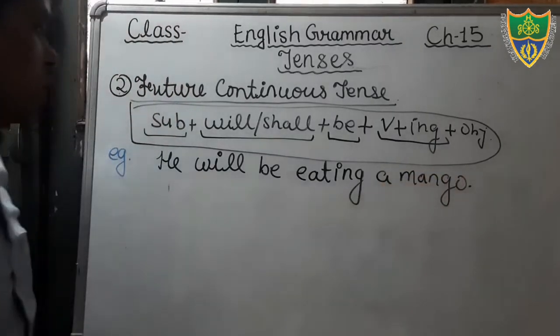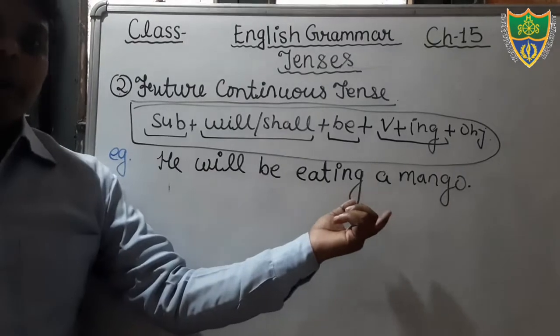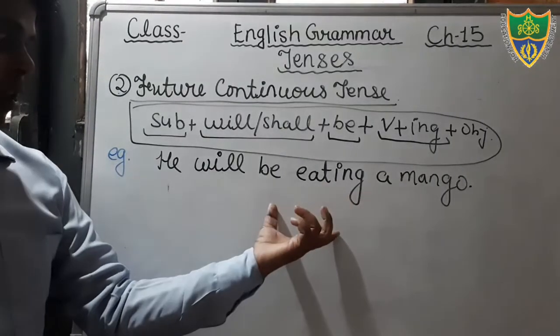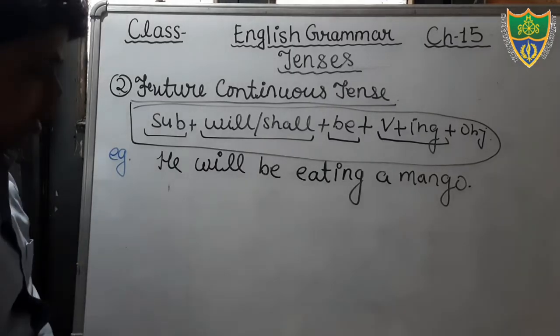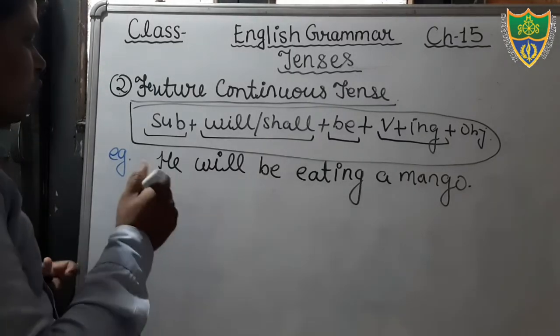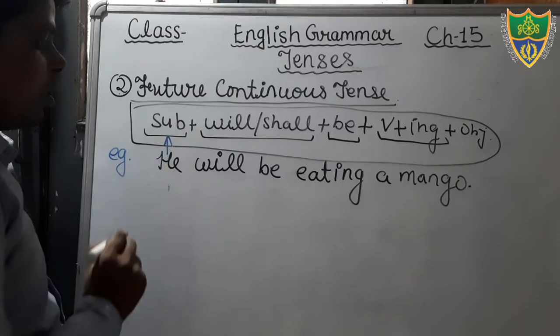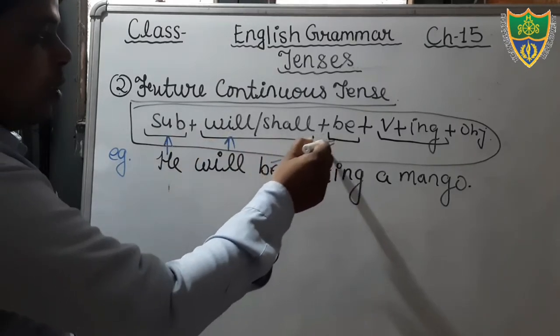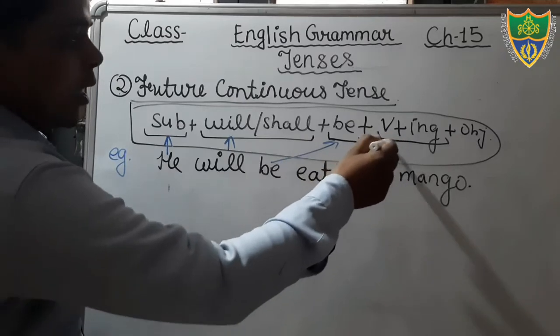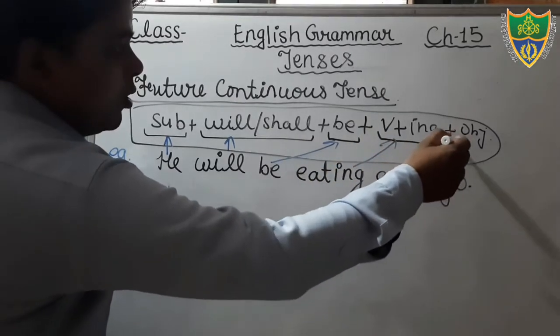Okay, just see. He will be eating a mango. That is your correct sentence. Okay, students. You can see here in the sentence, that is your subject, and that is your helping verb, and that is your be, and that is your verb plus ing, and that is your object.